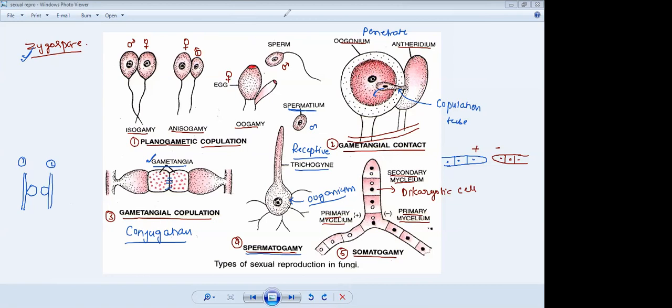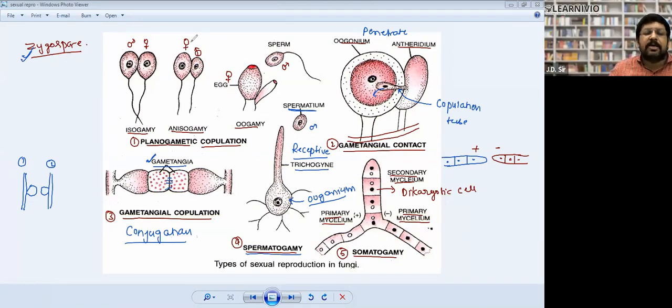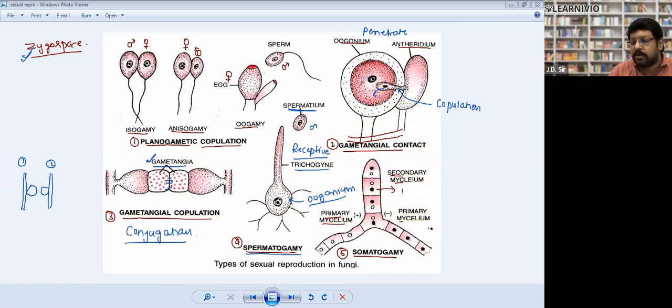Sir, why are these details not given in our NCERT books? Actually, it has been given in a very crisp way, so you won't be able to weed out those terms. It has been given along with other material, not separately, and diagrams are not there. NCERT is a very crisp kind of book.